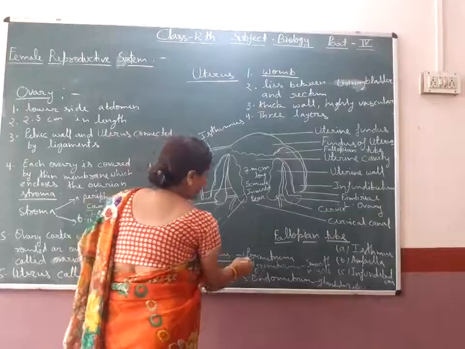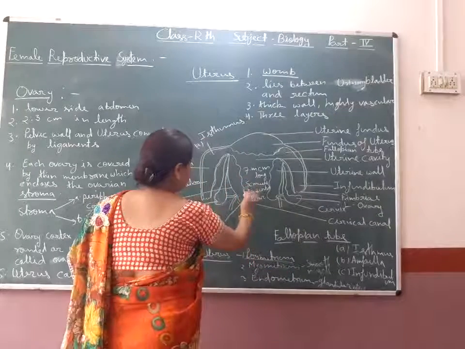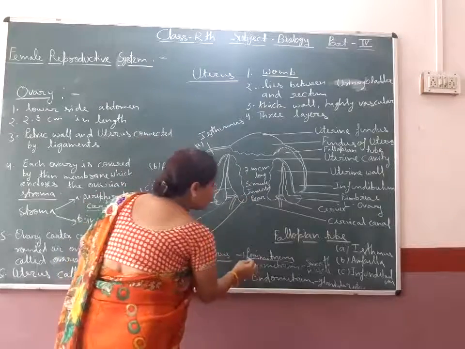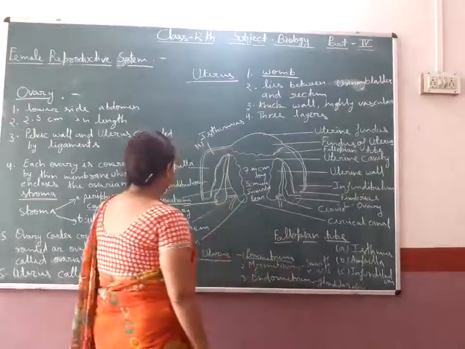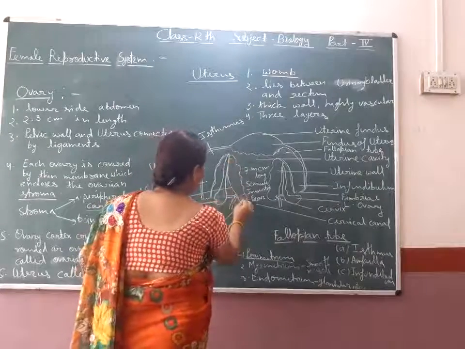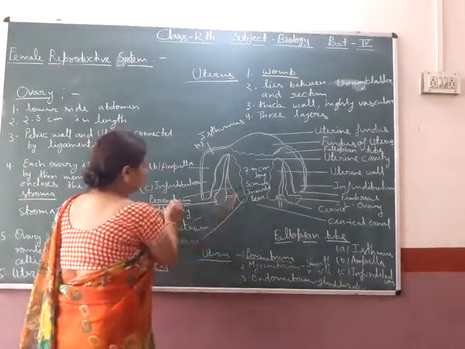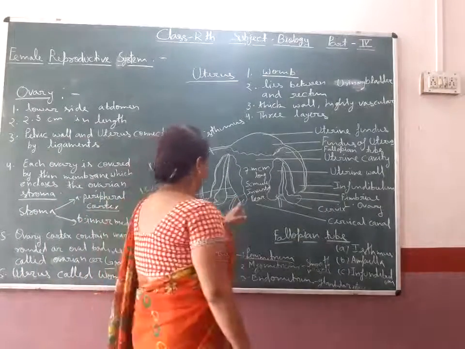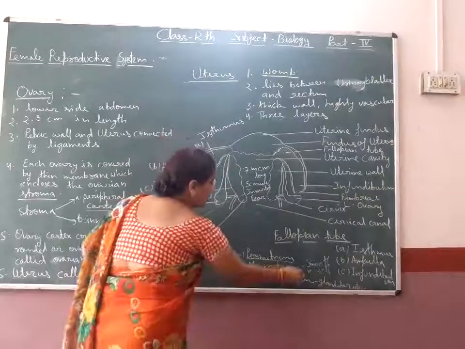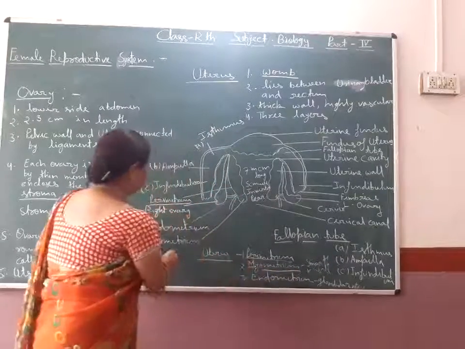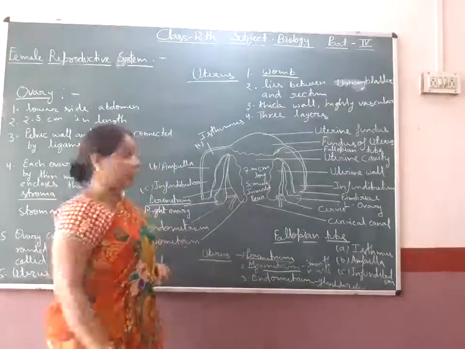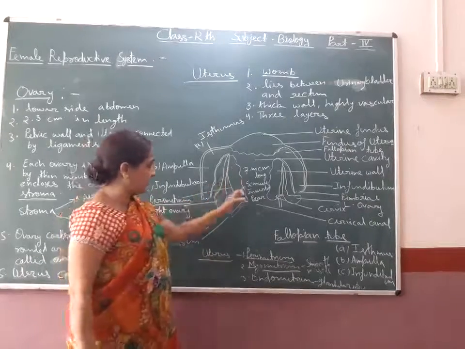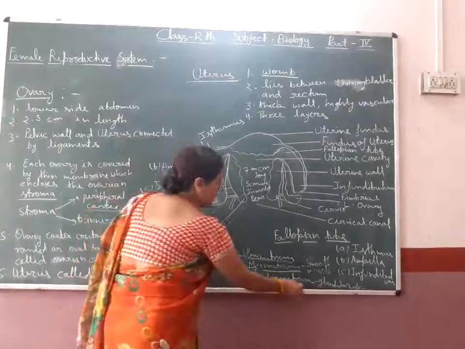These layers are, first, the perimetrium. The uterus is covered by a membrane known as the perimetrium, the outer wall, which is seen in the diagram. Then the second, middle part is called the myometrium, and the innermost layer is called the endometrium.